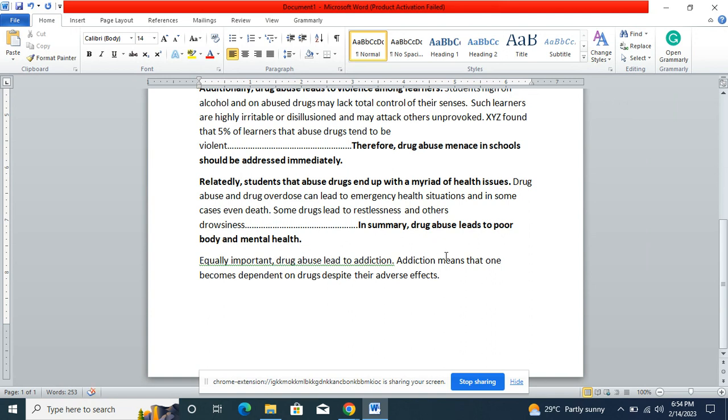Okay, now this is the thesis statement of this body paragraph. It means everything here must discuss how drug abuse leads to addiction. Everything here must support that one.